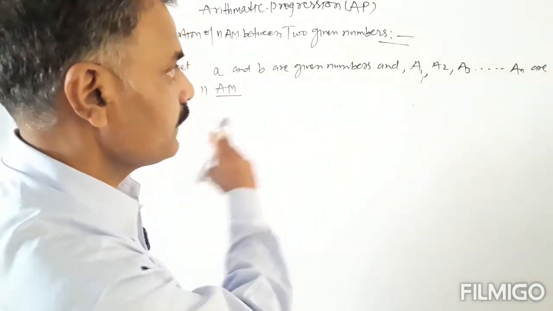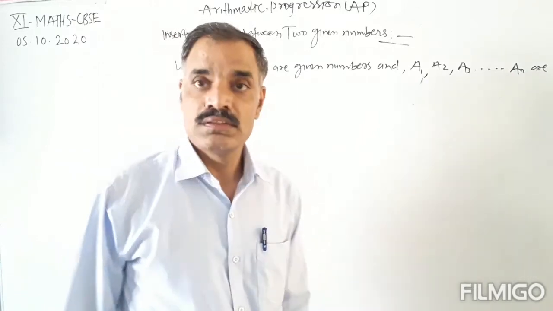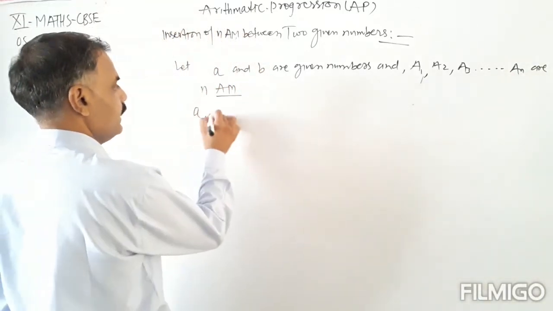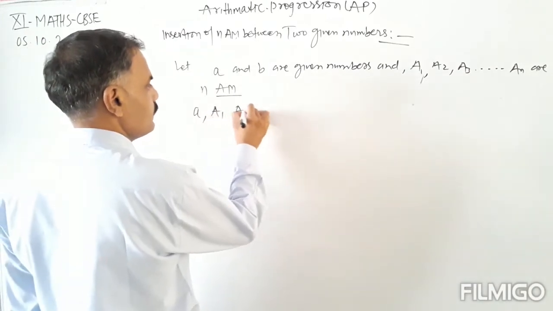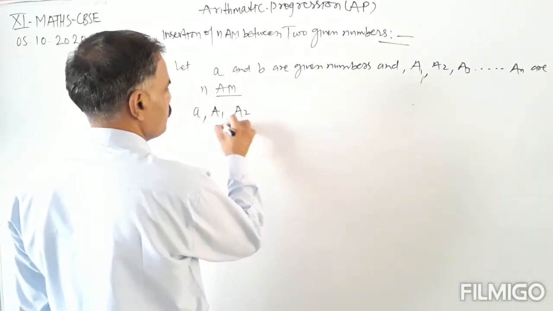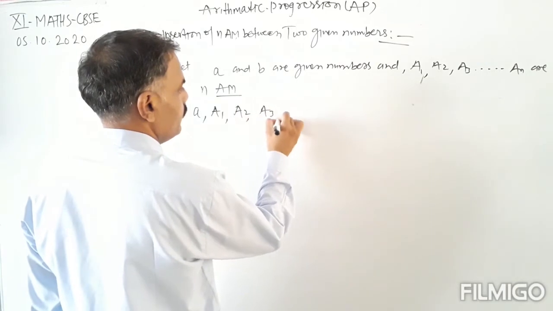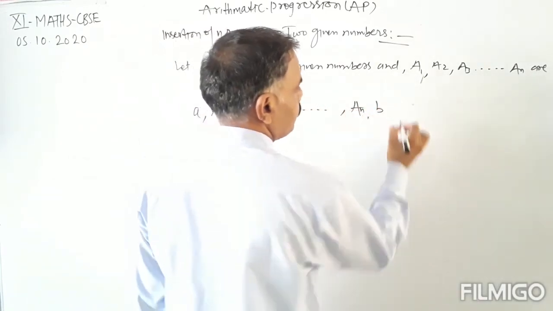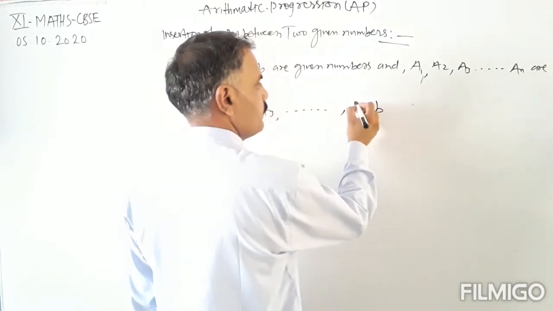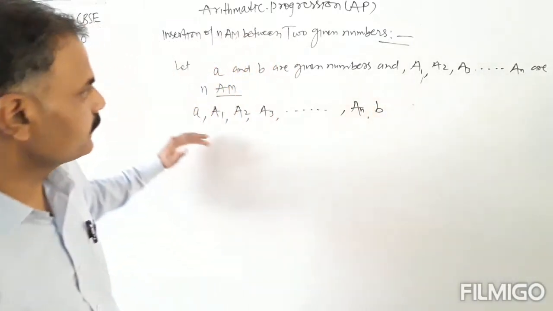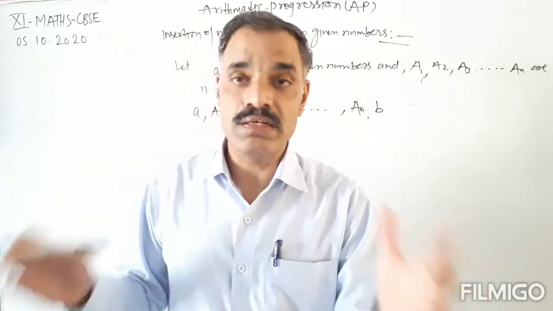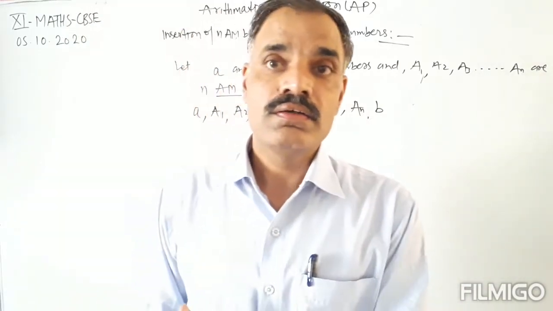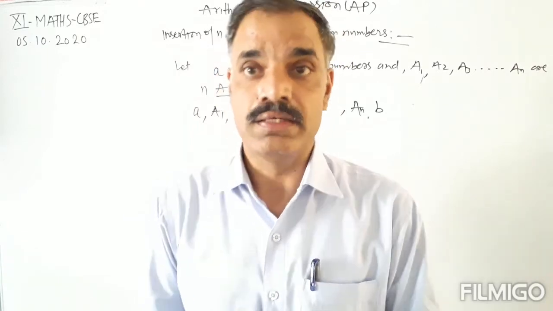So we have to insert these arithmetic means between these two numbers, that is A, A1, A2, A3 and so on An, and B. We have to find the values of A1, A2, A3, An in terms of A and B.